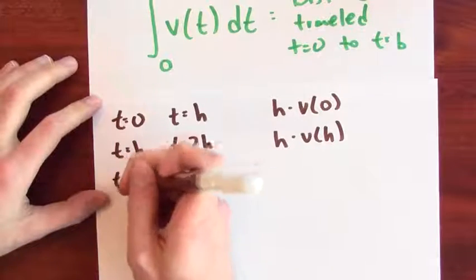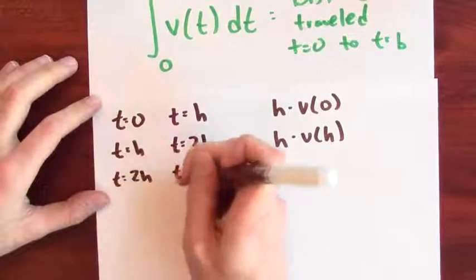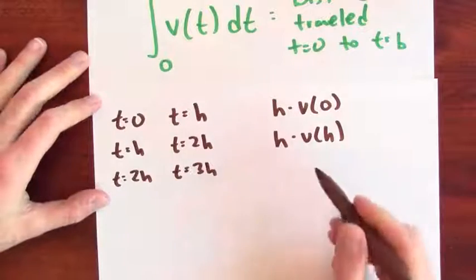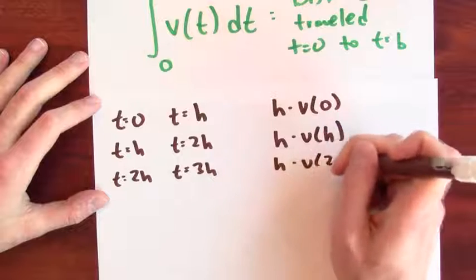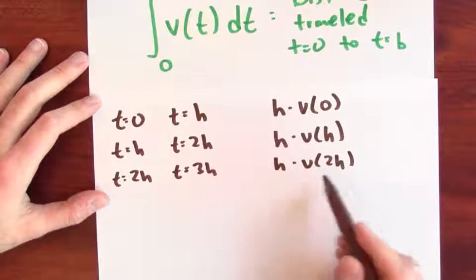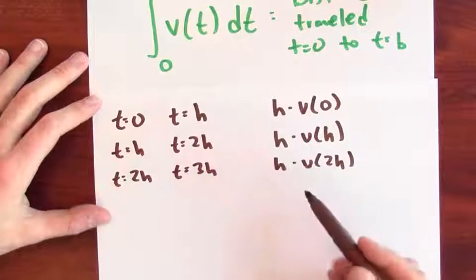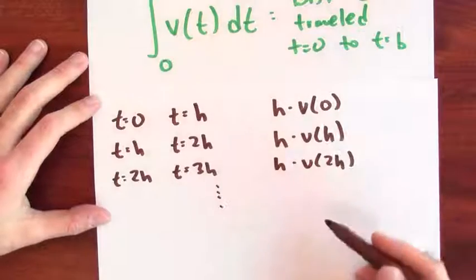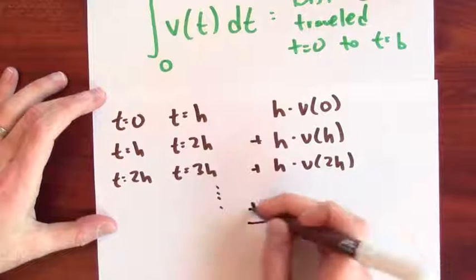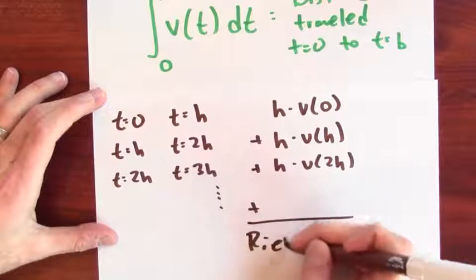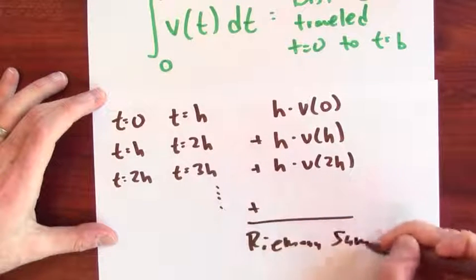All right, now how far did I travel between, say, time 2h and time 3h? Well, again, how long was I traveling for? h units of time. And how fast was I going? v of 2h is a reasonable approximation for my velocity during that time period. And of course, this keeps on going. But what do I get if I add all of these things up? What I'm getting is a Riemann sum.